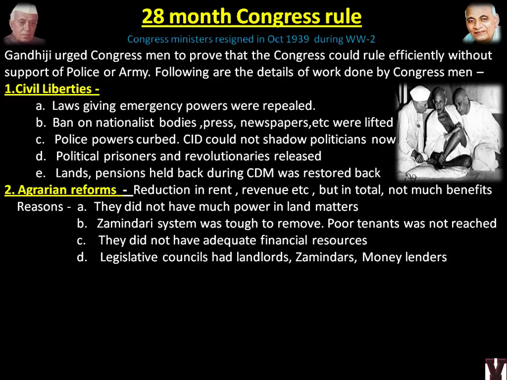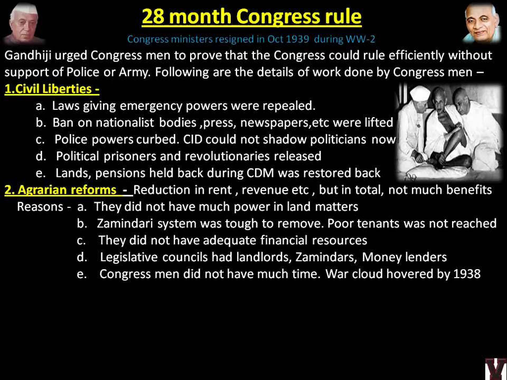So the councils even had these people represented. So obviously they will fight or debate whenever they are trying to put some ban on agricultural mishappenings. So agrarian reforms was not being successful because of various reasons like this.